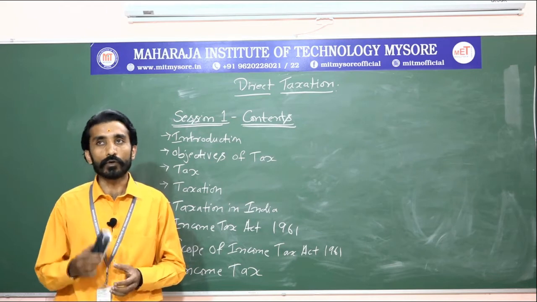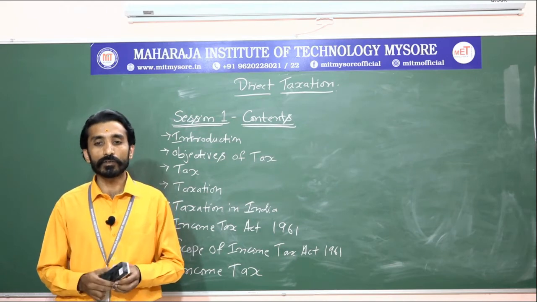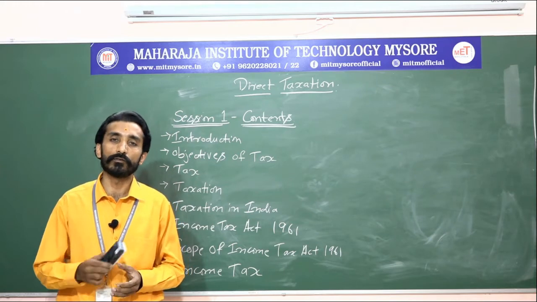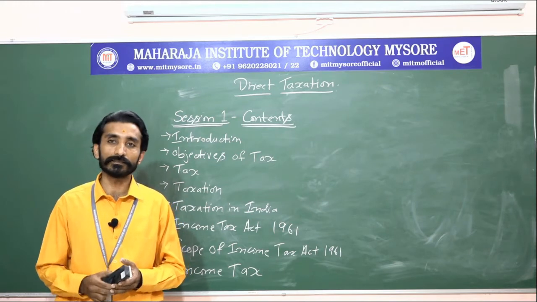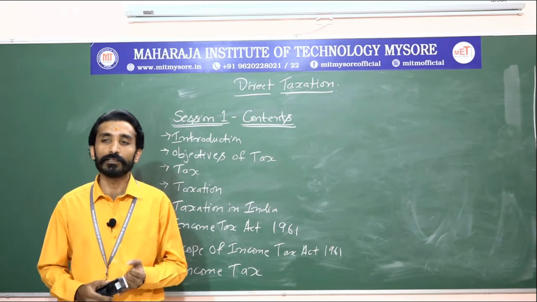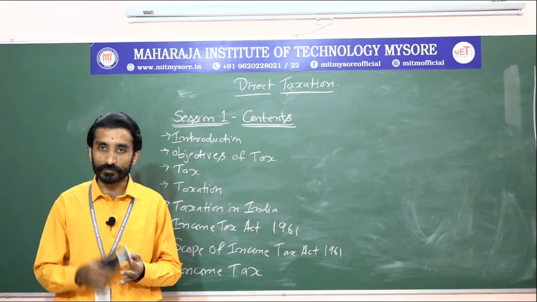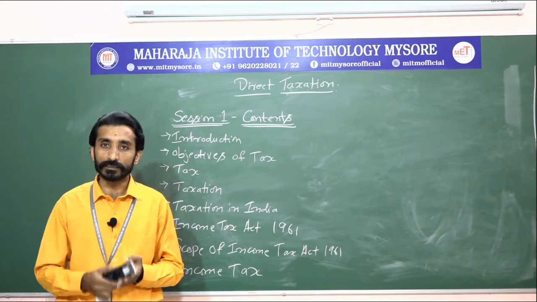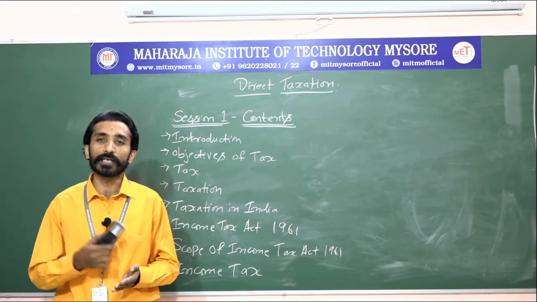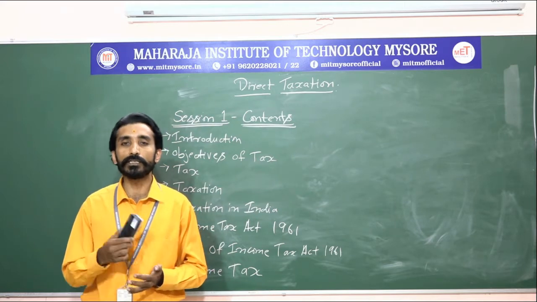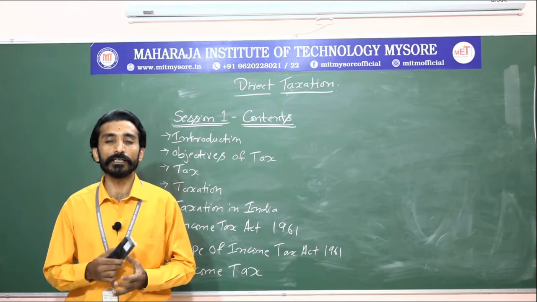Hope you all remember that there are 5 heads of income as an individual we can earn: income from salary, income from house property, profits and gains of business or profession, income from other sources, income from capital gain. So these are the 5 sources where as an individual we will be getting income.